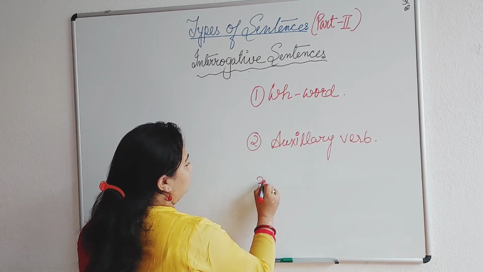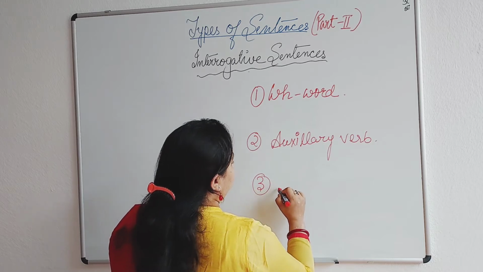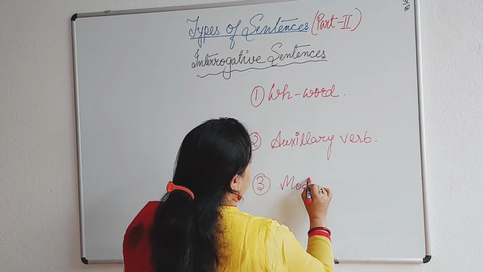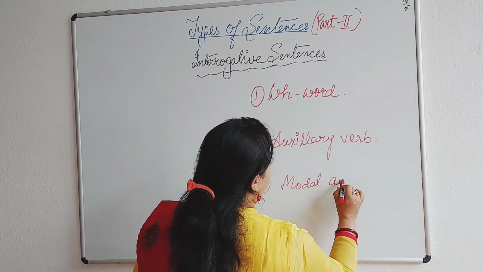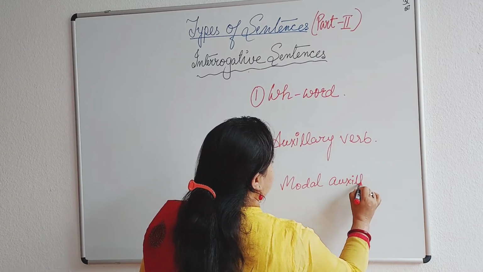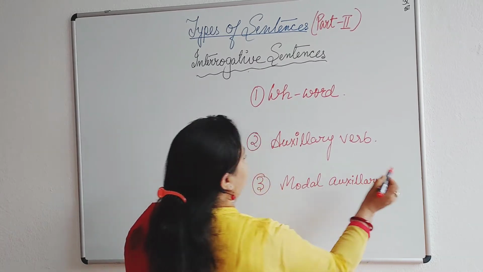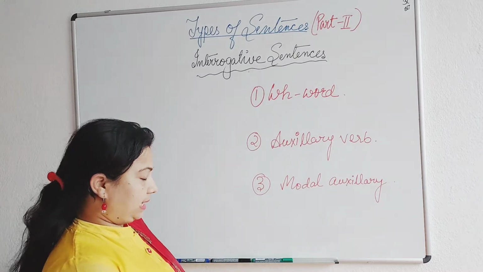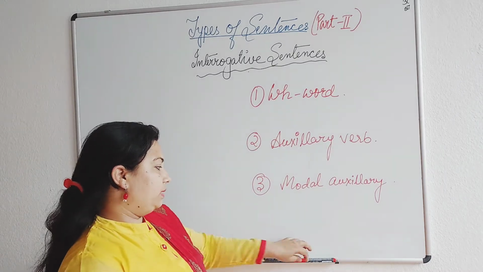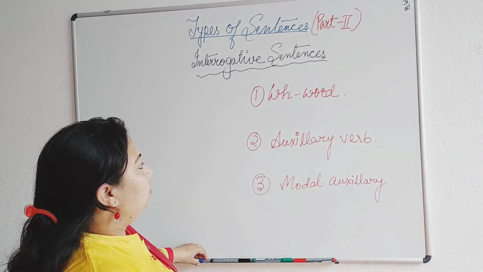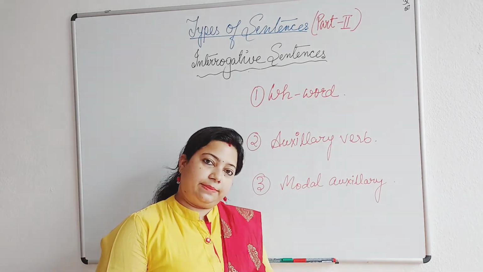Number 3, it may begin with a modal auxiliary. So these are the 3 different types of words with which an interrogative sentence may begin.